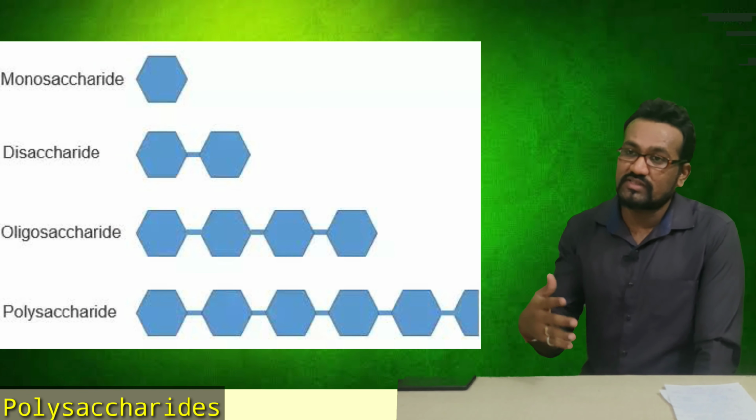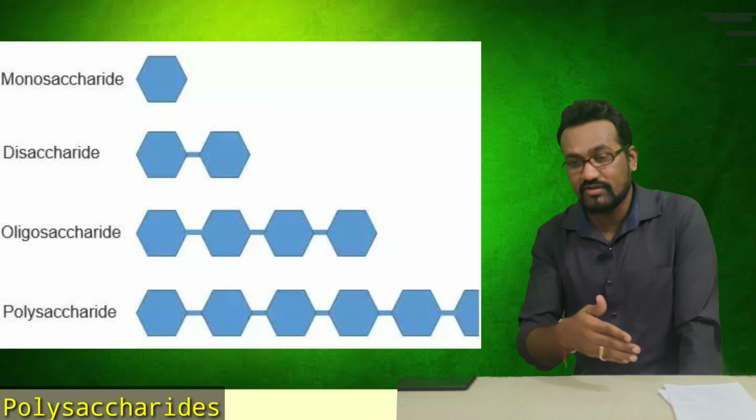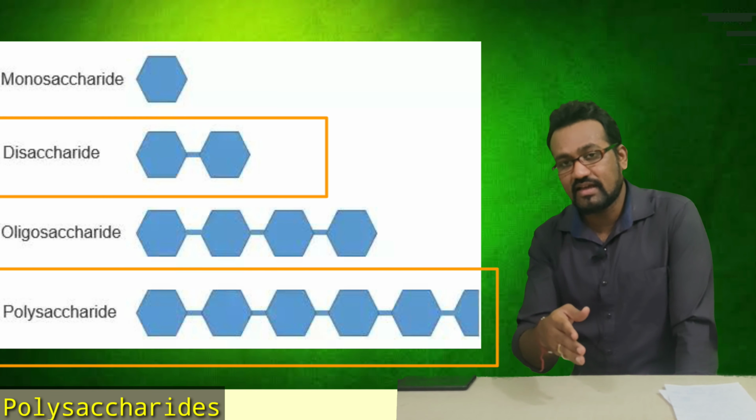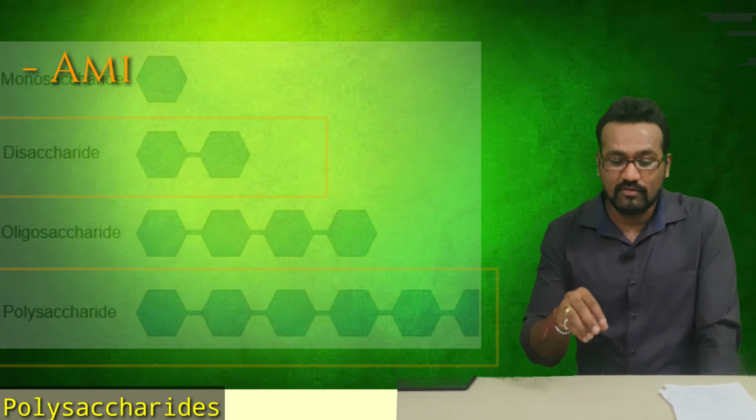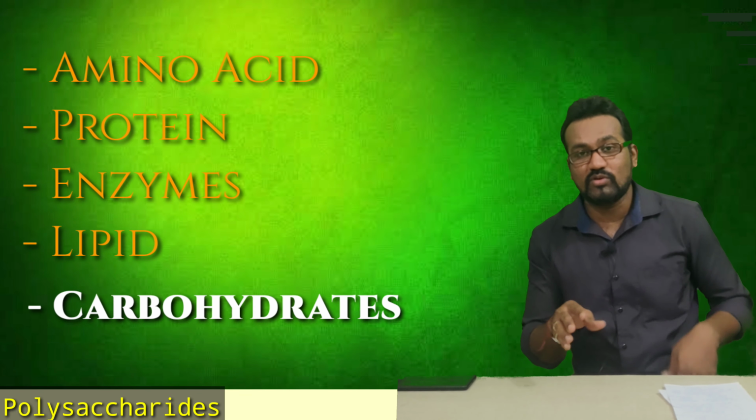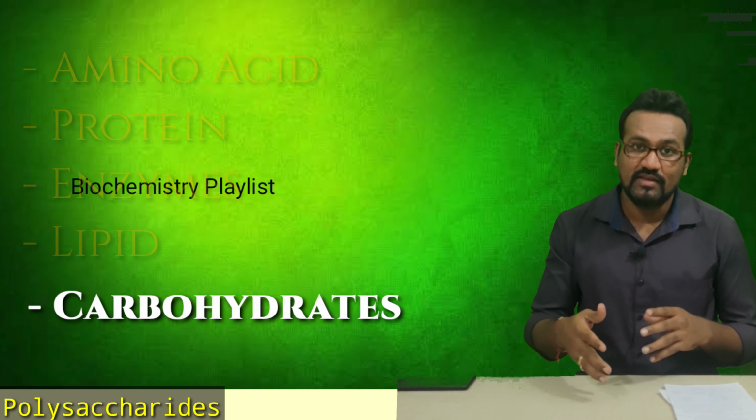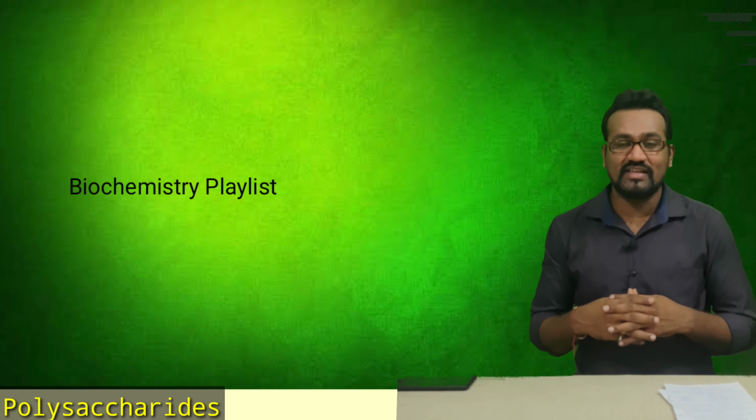So we have discussed here the disaccharides and polysaccharides from the linkage point of view. With this, I would declare that we have completed the carbohydrate portion which is necessary from the CSIR NET exam point of view. So I think you must have understood something out of this lecture.